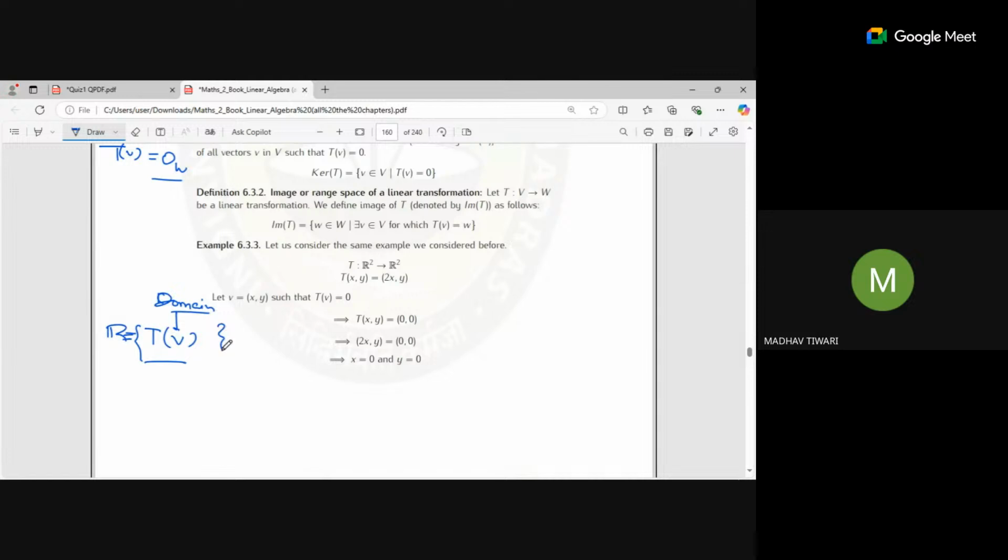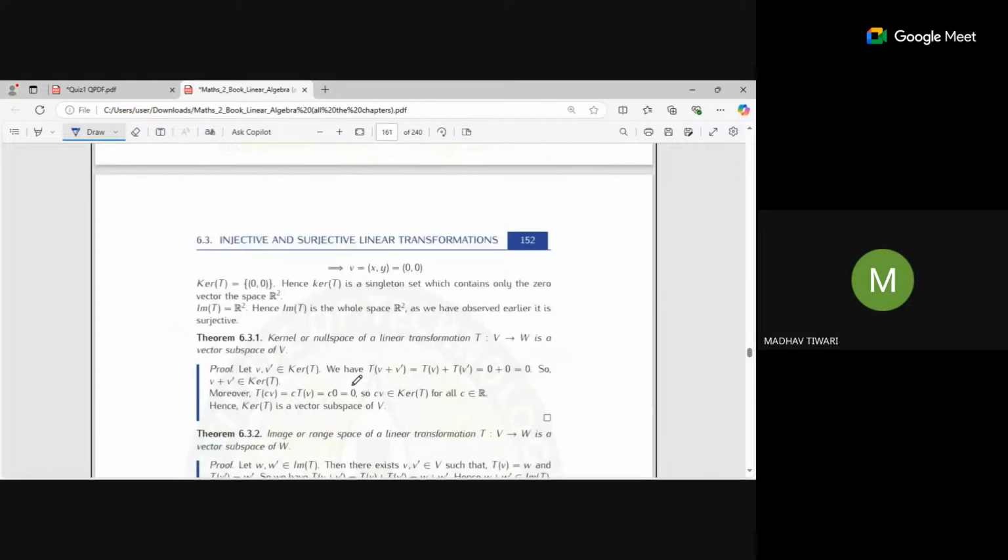It will store only the images, and in kernel it stores the points themselves whose image is zero. Basically you can say that range space is a subset of W vector space, and kernel is a subspace of vector space V. Now let's move.